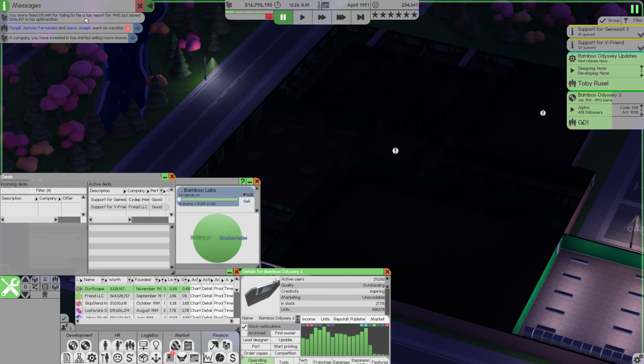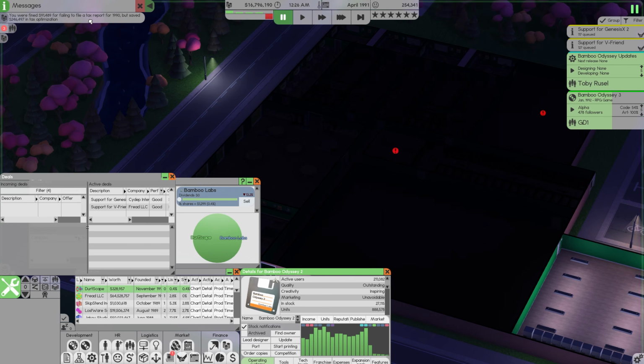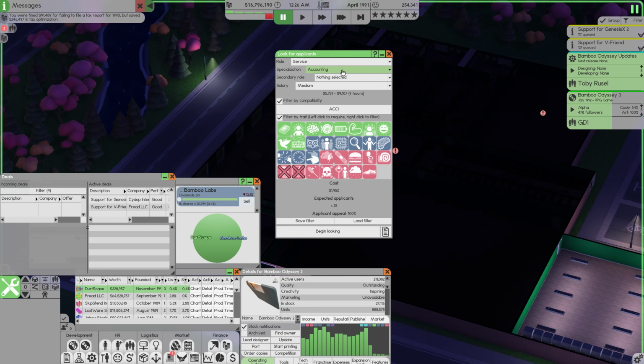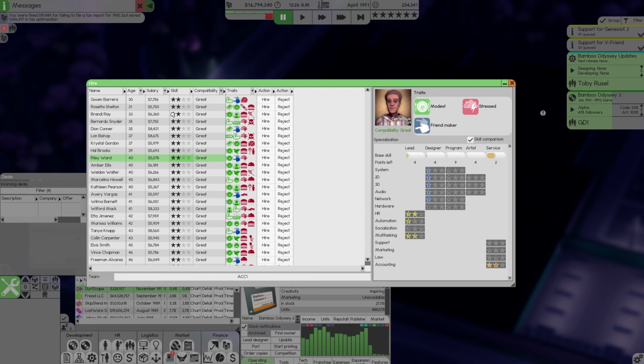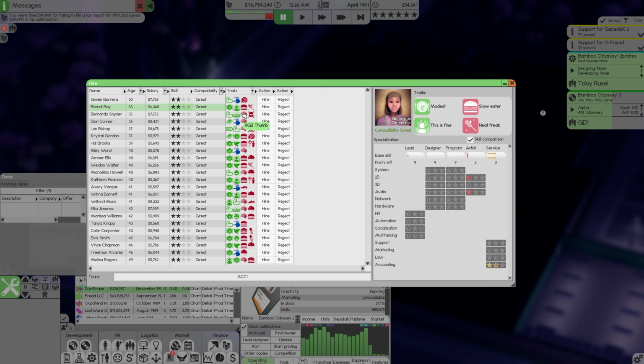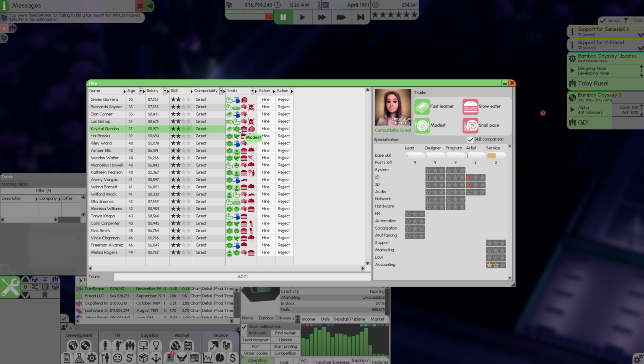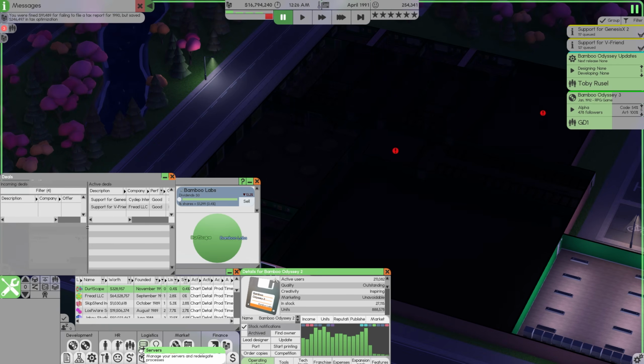It looks like also we were fined $91,000 for failing to file a tax report, but we saved $246,000 in tax optimization. What that tells me is we do not have enough accountants to get our taxes done in time. So we're going to have to go back into our accounting team and hire a couple more people. And again, I'm just going to search by age here. If we have modest, I'll take it. We have a fast learner. That's always fantastic. You are hired. We have another modest here and another one here. So we'll hire 3 more people for that team.